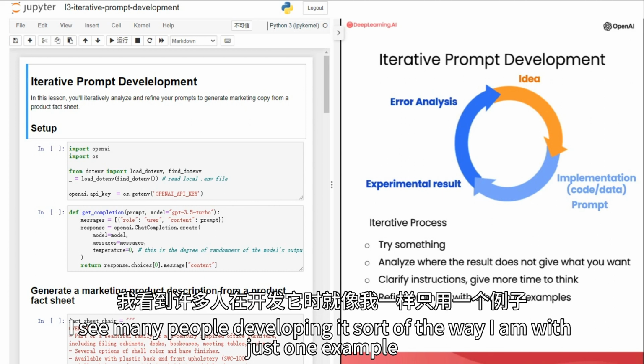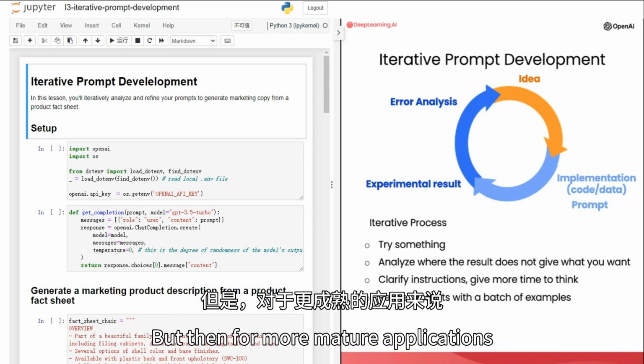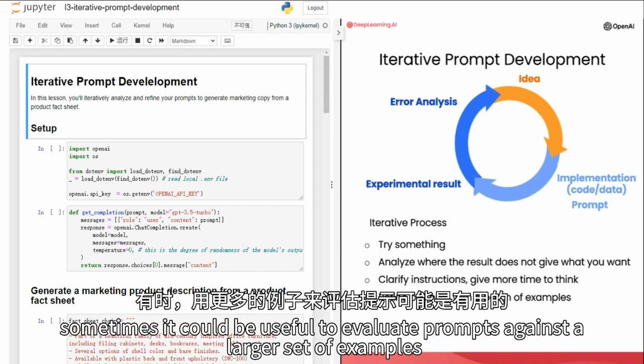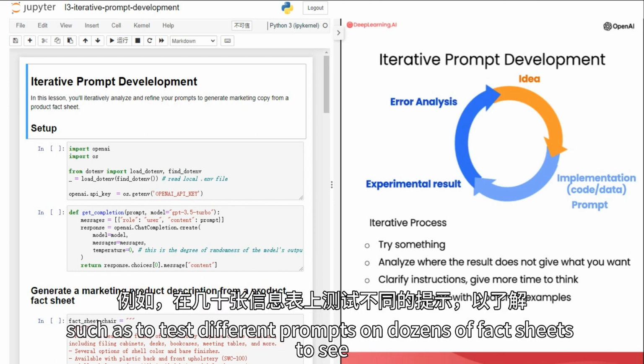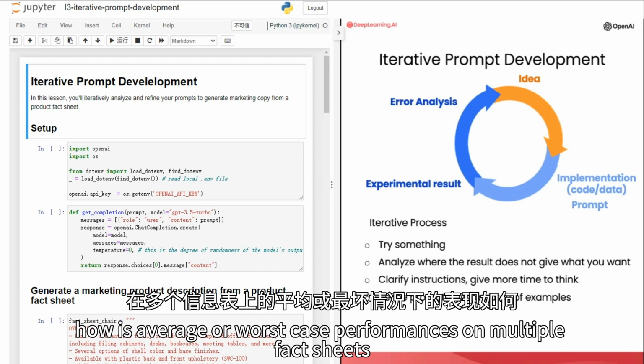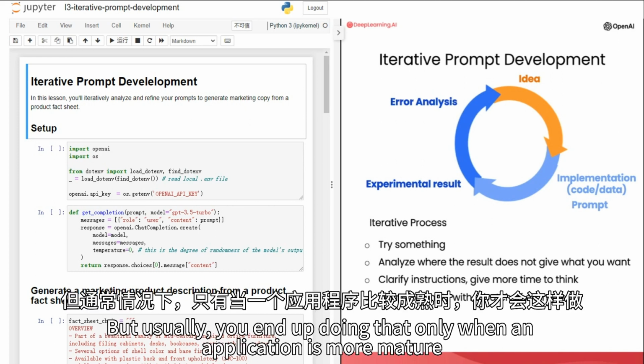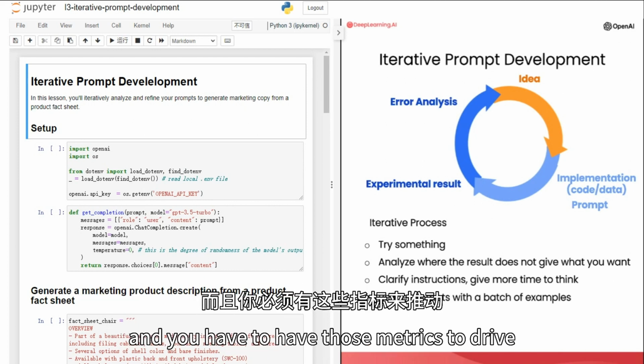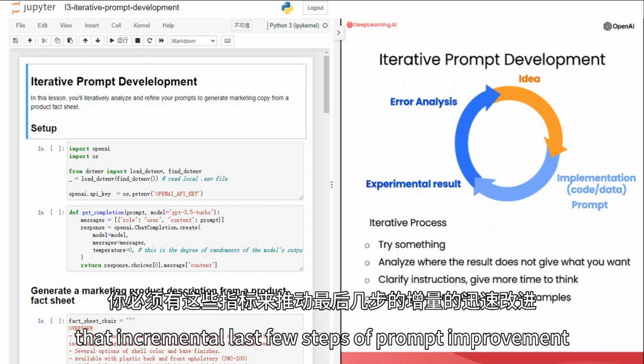with just one example. But then for more mature applications, sometimes it could be useful to evaluate prompts against a larger set of examples, such as to test different prompts on dozens of fact sheets to see how its average or worst case performance is on multiple fact sheets. But usually you end up doing that only when an application is more mature and you have to have those metrics to drive that incremental last few steps of prompt improvement.